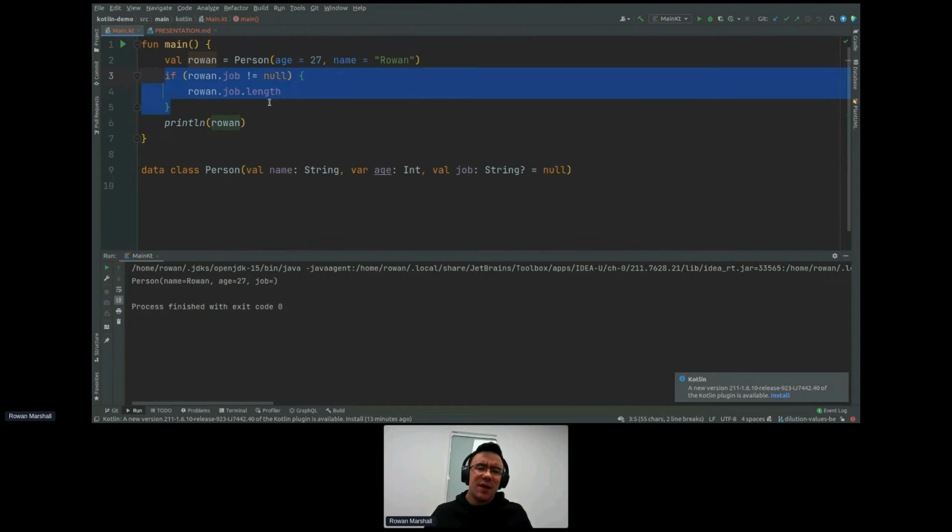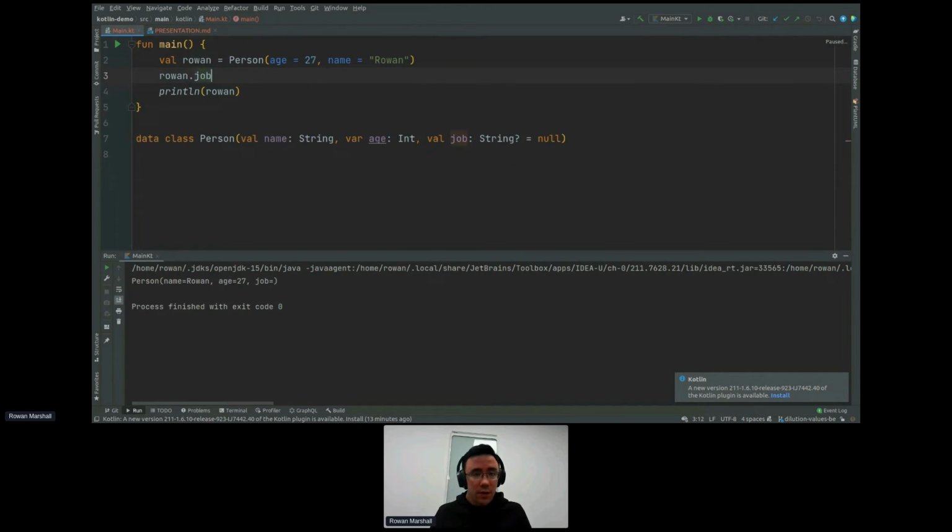But that's not really how Kotlin encourages you to do it. What Kotlin encourages you to do is something like this. You can do rowan.job. Now this is nullable, but if you hit a question mark, now you can access everything. I think it's something like the null access operator. What this does is, if this is null, then it won't access this. The compiler won't throw a null pointer, but it will return null for the entire expression. And this lets us chain all sorts of stuff together here. So we can do quite a complex expression without nulls appearing. Or we have to do the null check at some point, but we're not going to get it straight away.